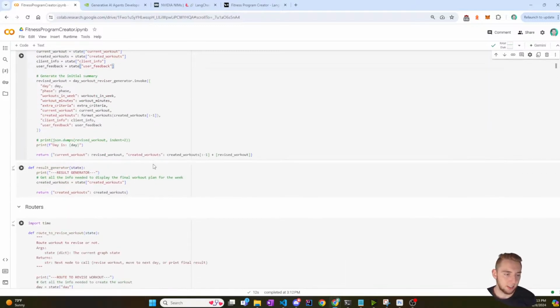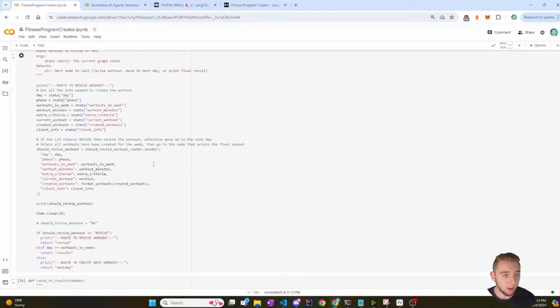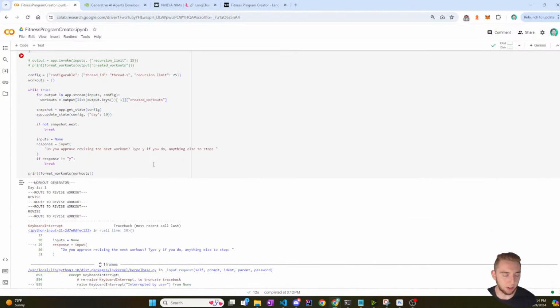So now to have this as a test in the graph itself, I'm just going to mock up a little bit of feedback. So I'll change the inputs now. So I'll say user feedback. Actually, I'll just do the same thing.